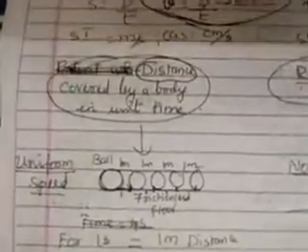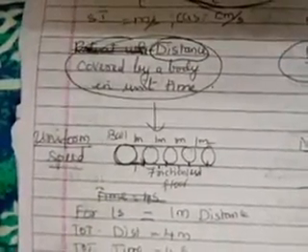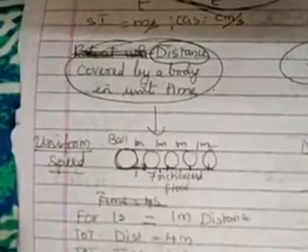Okay. Now we are going to see when a body is said to be moving with uniform speed and when it is said to be moving with non-uniform speed. This also you are aware of, but I want to explain it very clearly. Clarity should be more. Okay.